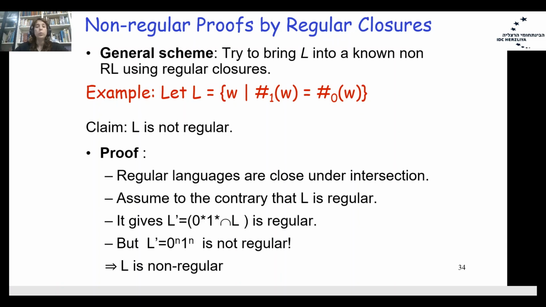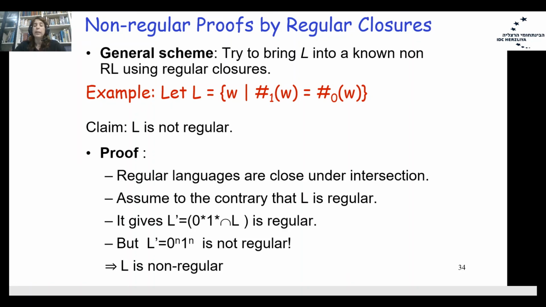We will assume that L is regular, and since we know that regular languages are closed under the intersection operation, we will take the intersection of the regular language 0 star 1 star, a very simple automaton, with our language L. The resulting language should be regular, since regular languages are closed under intersection.